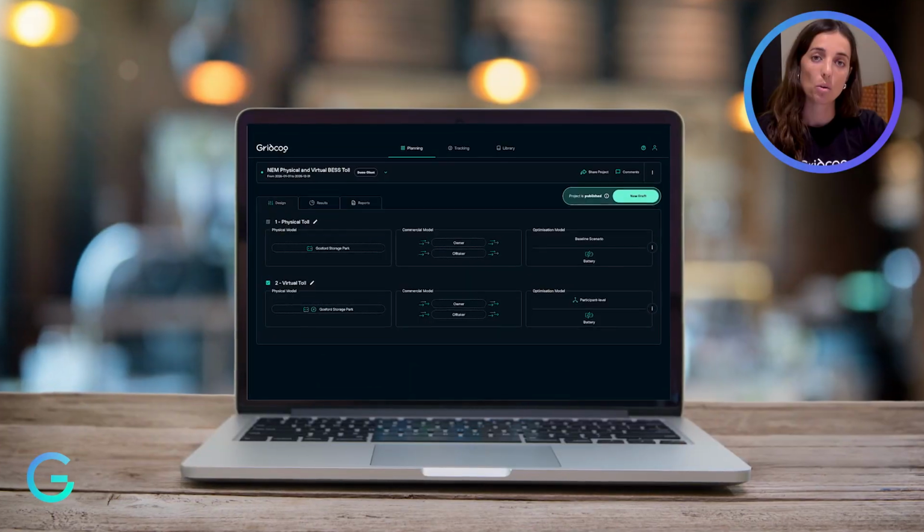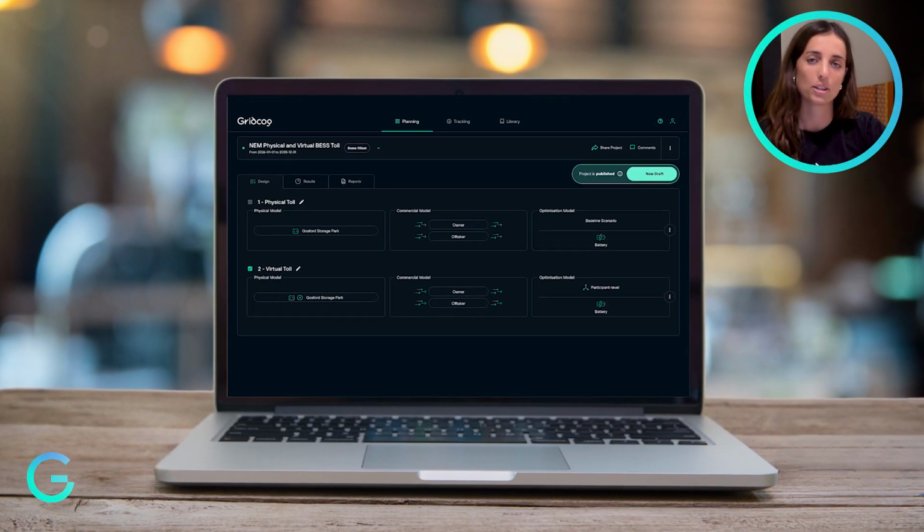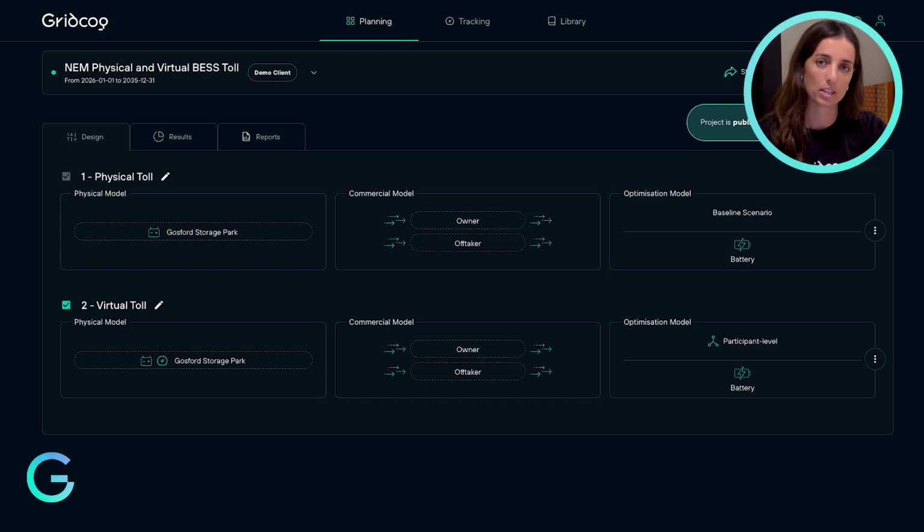In this video, I'll walk you through how to model physical and virtual tolling arrangements using Gridcog. When modeling with Gridcog, we can reflect both multi-party commercial structure and the market-facing reality of tolling arrangements and simulate project outcomes including battery dispatch and forecast cash flows.